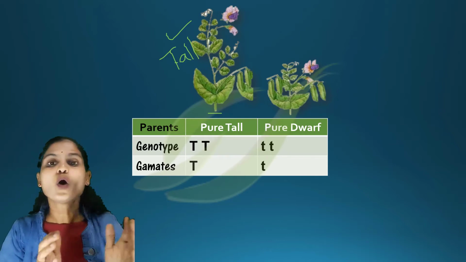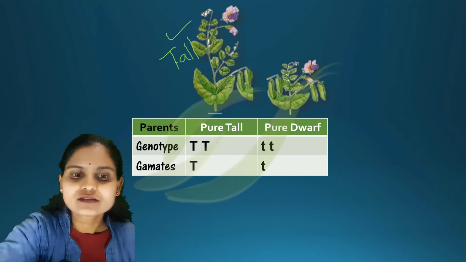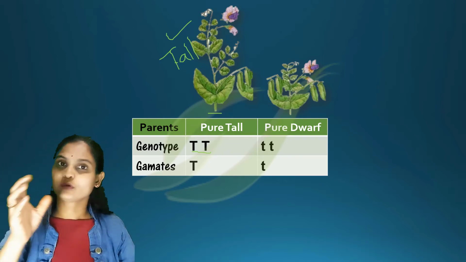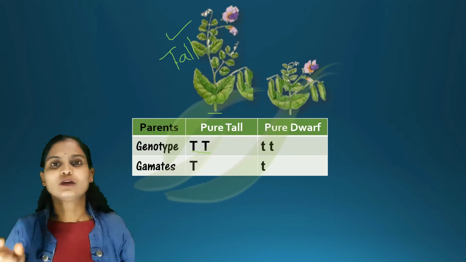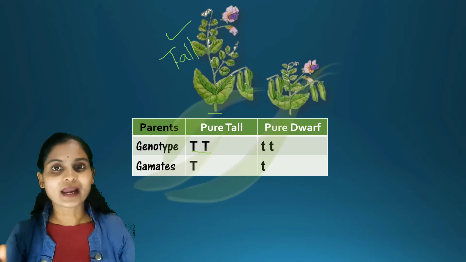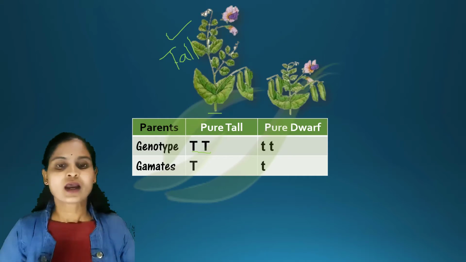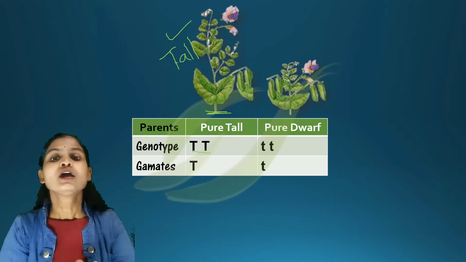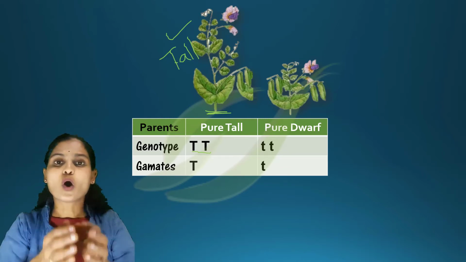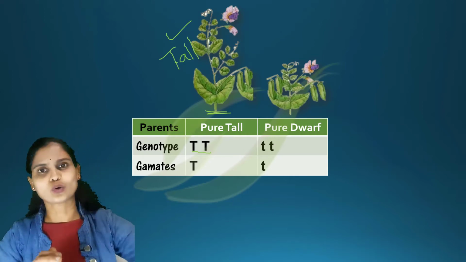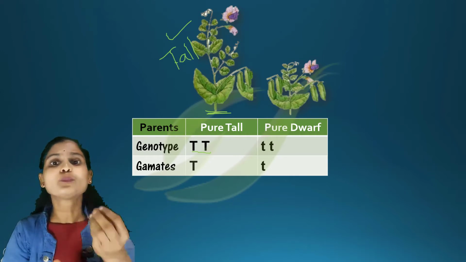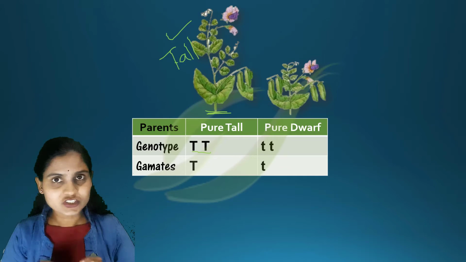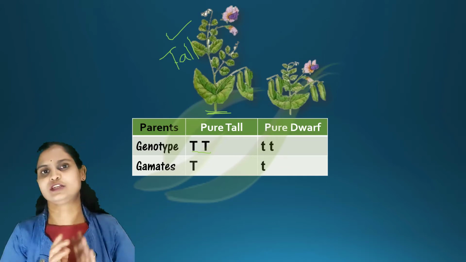We have studied that homozygous means having similar types of genes. Recall that dominant characters are written with capital letters. If you get seeds from this plant, all the seeds will grow tall only. That is the meaning of pure tall or homozygous tall, because it has the genes for only tallness.